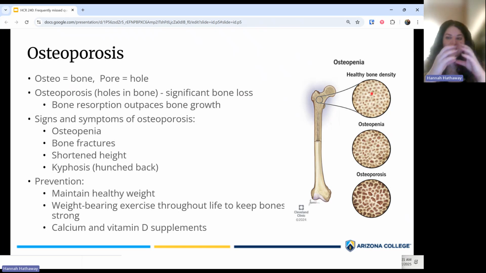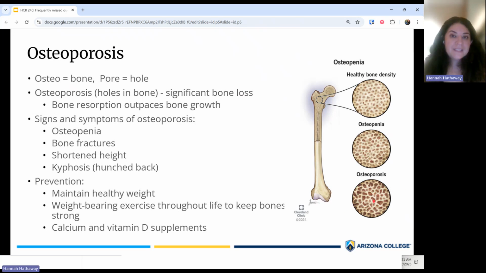So healthy bone has some holes in it. That's just how bone is made. That's normal. In osteopenia, we start to see more of those holes, so the holes are increasing. And then in osteoporosis, you really see a significant increase in the size of those holes. And that's why it's called osteoporosis, because we can see there's more of those little holes.